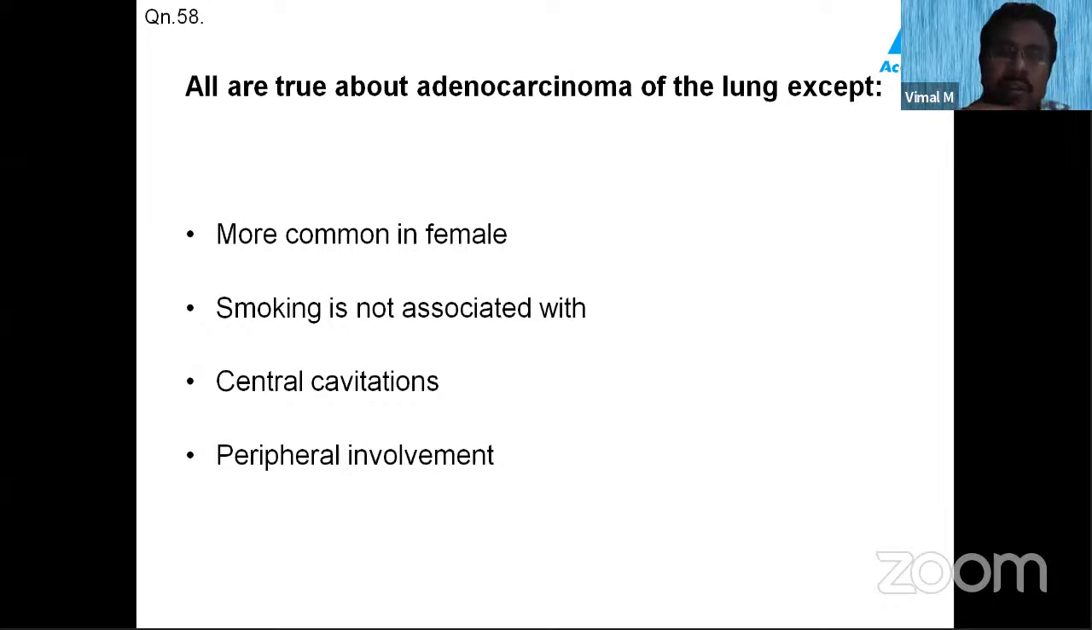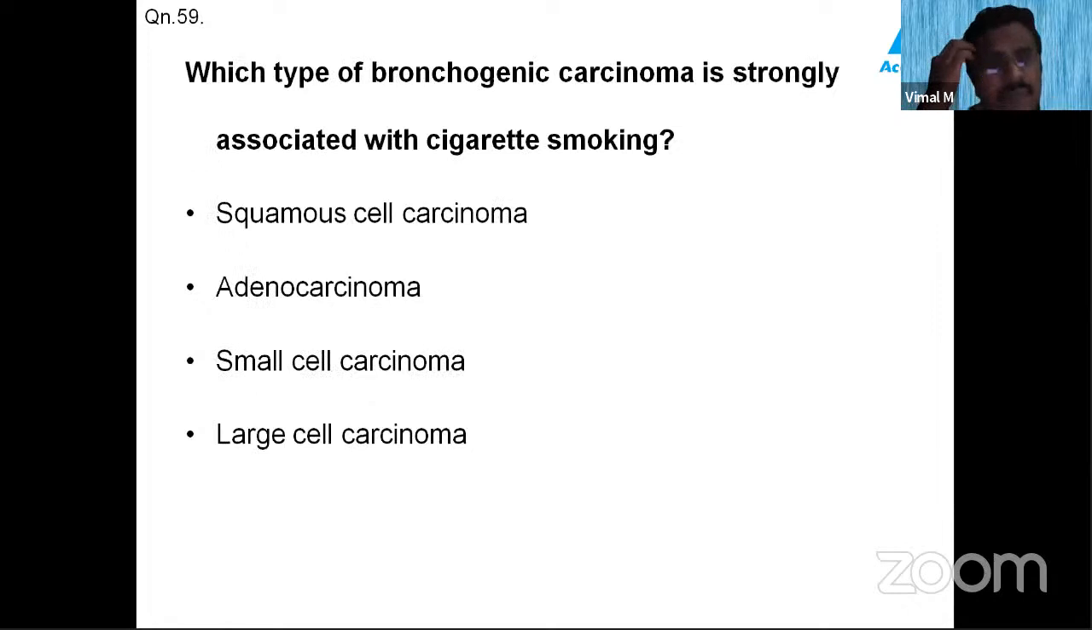All are true about adenocarcinoma of the lung except: more common in females, smoking is not associated with this adenocarcinoma, central cavitation, peripheral involvement. Which type of bronchogenic carcinoma is strongly associated with cigarette smoking? Obviously, we know that cigarette smoking causes bronchogenic carcinoma, but which type is strongly associated? Is it squamous cell, adeno, small cell, or large cell?